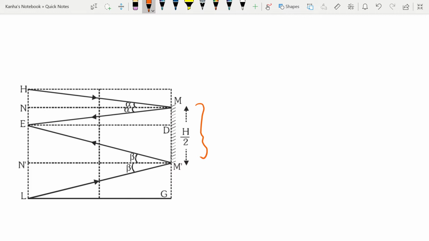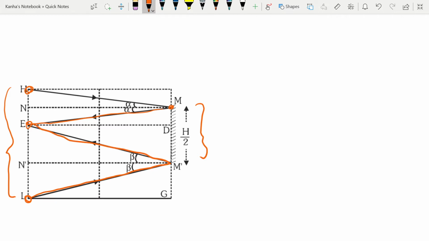What this means is, if you have a mirror of some height and you have a man of another height, then you need to find what is the length of the mirror that is required so that he can see his entire self in the mirror. How do you do this? You take a ray from the highest point, the head. You reflect it at the top of the mirror and that should enter your eye. Similarly, the rays coming from your legs should hit the bottom of the mirror and come back to your eye.